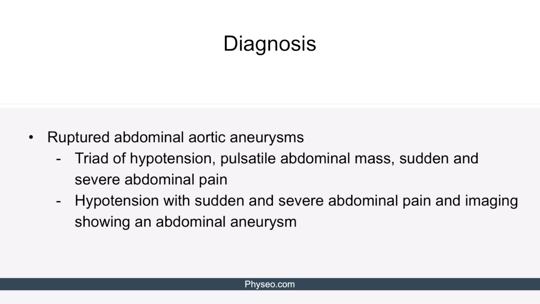However, the diagnosis of a ruptured AAA is mainly clinical, with the triad of hypotension, pulsatile abdominal mass, and severe and sudden abdominal pain. If there is no evidence of a pulsatile abdominal mass, then the diagnosis can be made with just hypotension and sudden and severe abdominal pain and imaging showing an aneurysm.